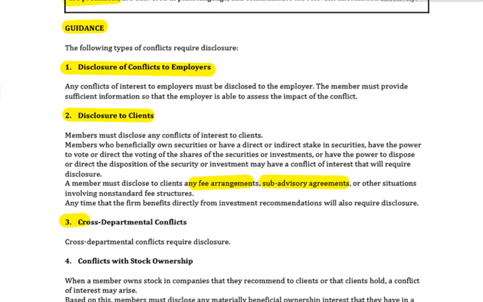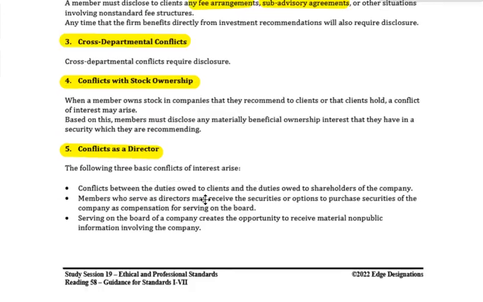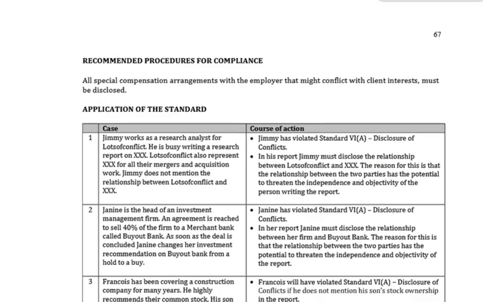Okay. We move on to point number 3, cross-departmental disclosures. Okay. Number 4, conflicts with stock ownership. When a member owns stock in companies that they recommend to clients, of course, that may represent a conflict that needs disclosure. And conflicts as a director. Okay. We've got 3 basic conflicts. Conflicts between the duties owed to clients and the duties owed to shareholders. Okay. Number 2, members who serve as directors may receive securities or options for serving on the board. And number 3, serving on the board creates an opportunity to receive material non-public information. Needs to be watched for quite carefully.